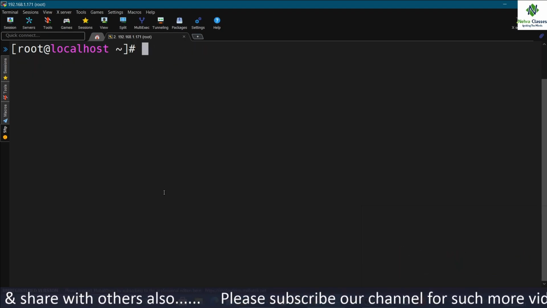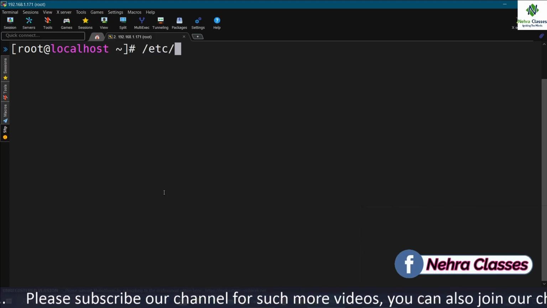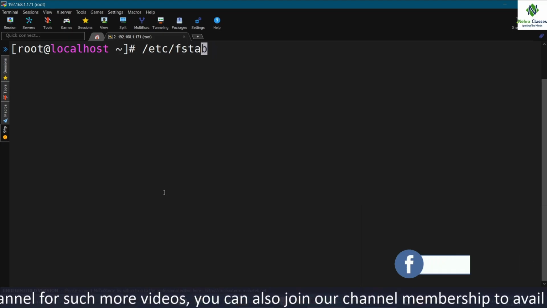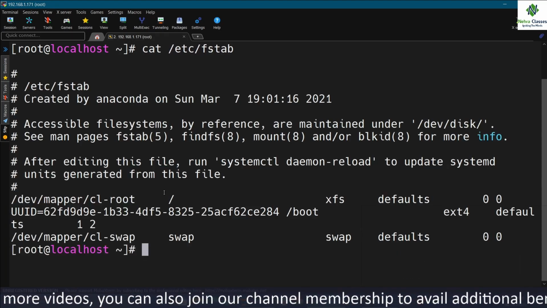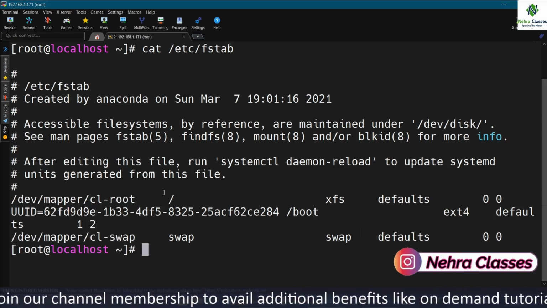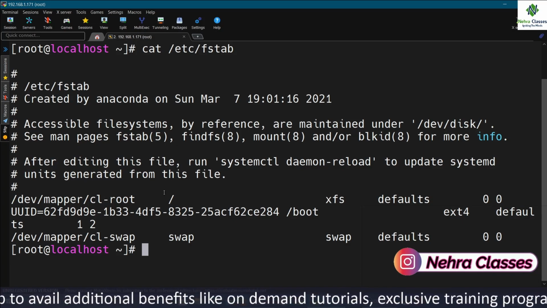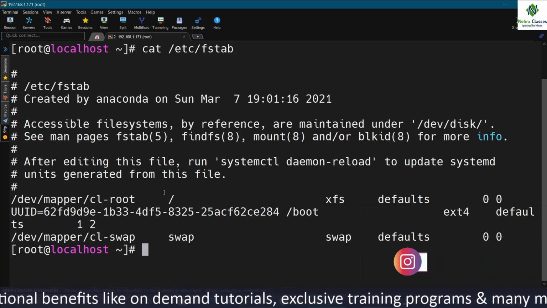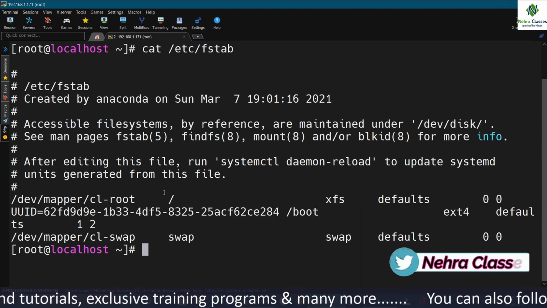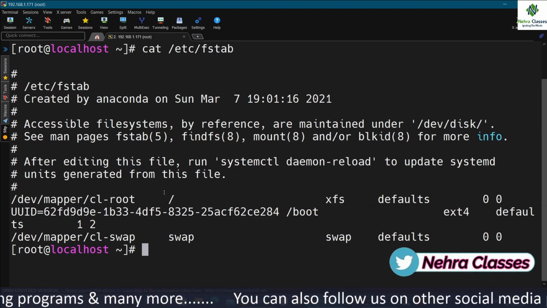As you know, I have already told you many times that we use the /etc/fstab file for permanent mounting. If you open this file, you will find different entries in it. The file system table, fstab, located in /etc/fstab, contains a list of the file systems with an option to automatically mount each of them at boot time.